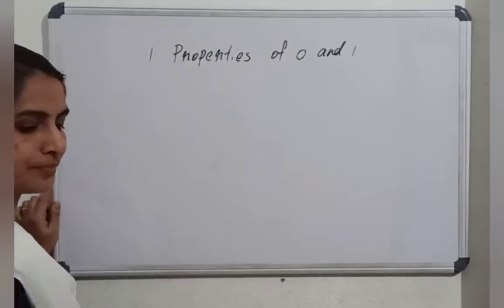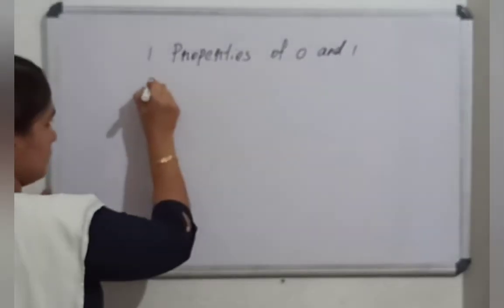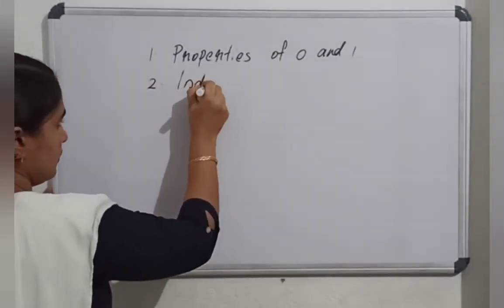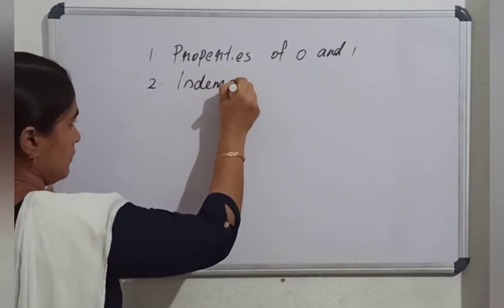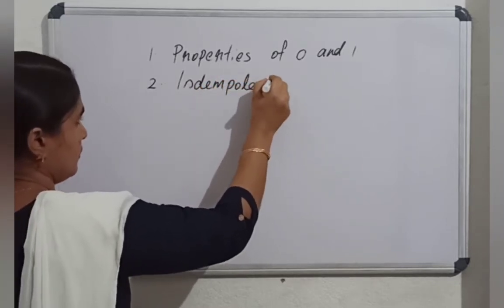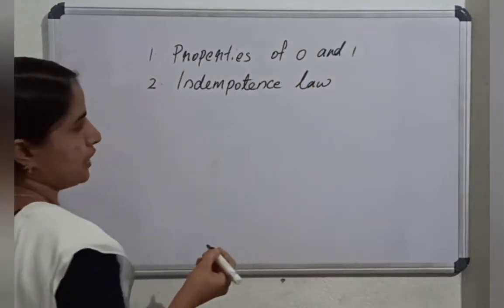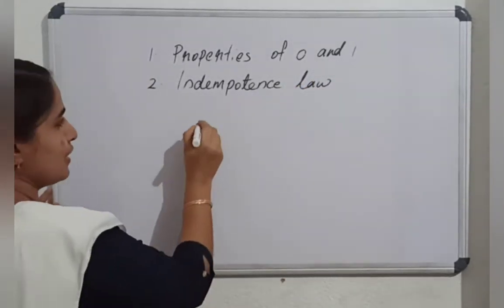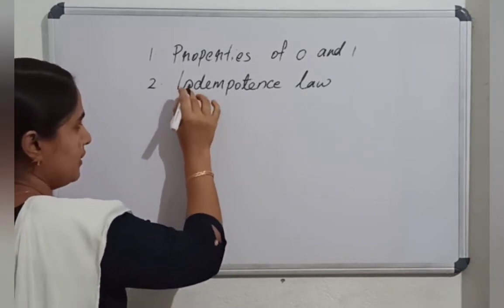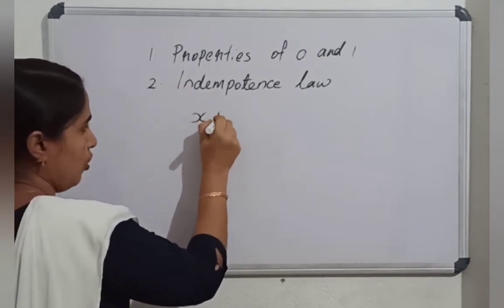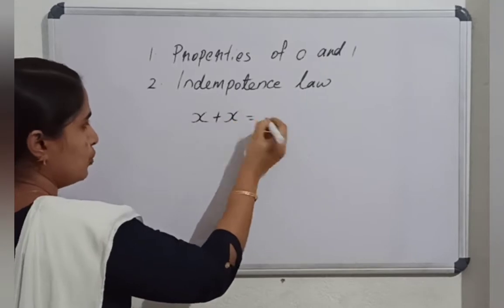Idempotent law. The idempotent law states that x or x equal to x.